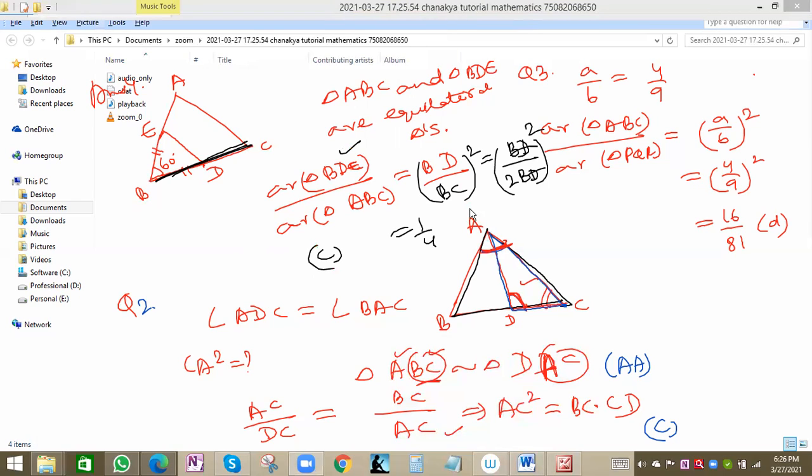Fourth one option C is correct for Navneet. Fourth one option C correct for Apurva. Fourth one option B, Anushka. Fourth one option B. We are getting option C, no?